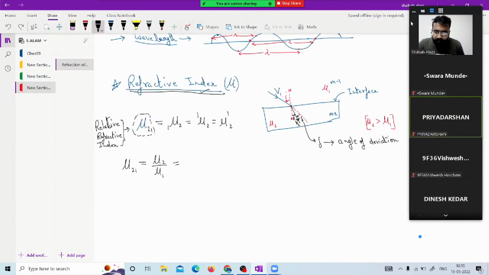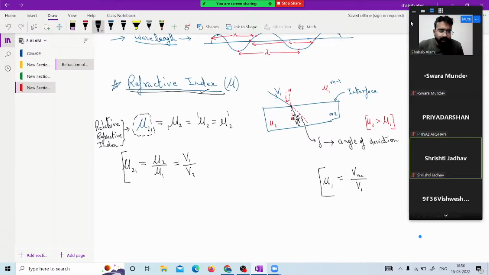This is one of the formulas, and the other is this: when light travels from one medium to another medium, we observe some change, and that too we are talking about. So initially the velocity was v1 divided by v2. Always remember this term: the absolute refractive index of a medium is the velocity of light in vacuum divided by the velocity of light in that particular medium.